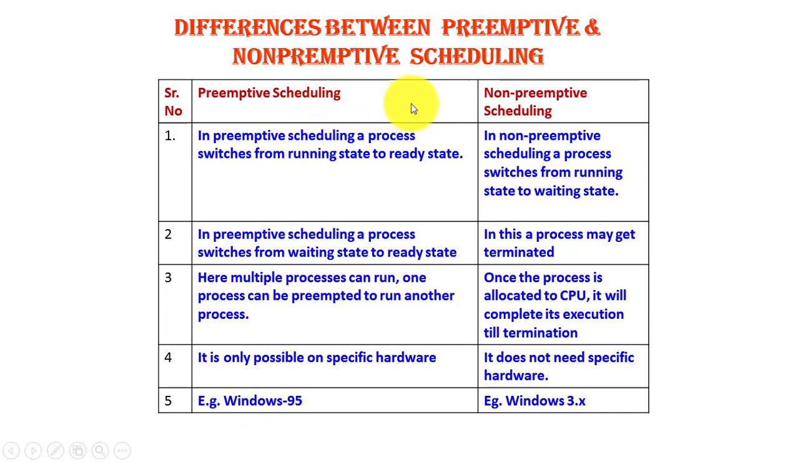Now let us consider non-preemptive scheduling. Here the process switches from running state to waiting state if it requires some IO, or the process may get terminated. Once the process is allocated to the CPU, it will complete its execution till termination, as I have shown you in the earlier slide. And since there is no interruption, it does not require any specific hardware. An example is Windows 3.x. I hope you have understood the difference between preemptive and non-preemptive scheduling.